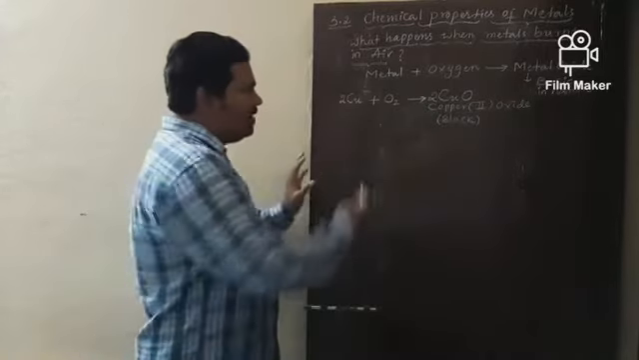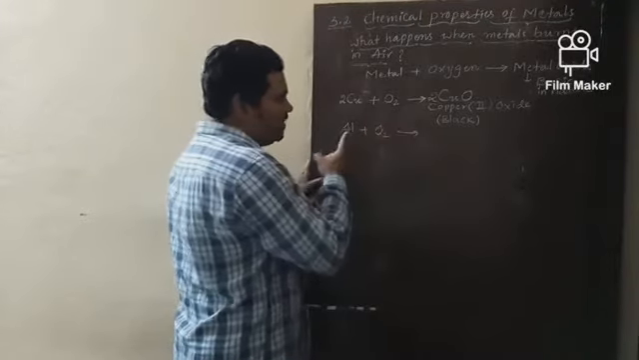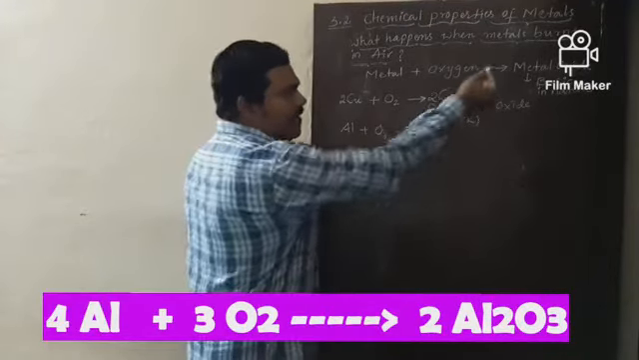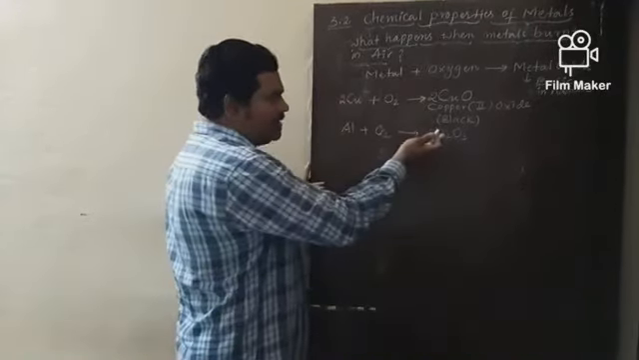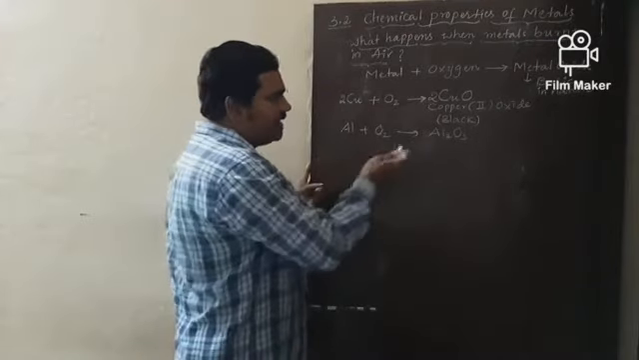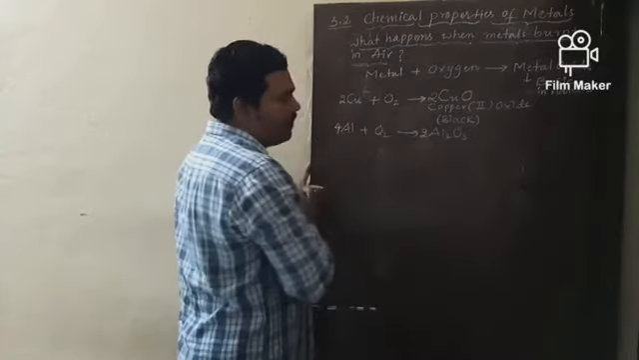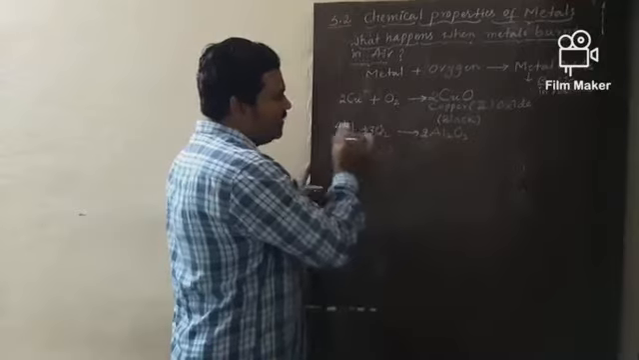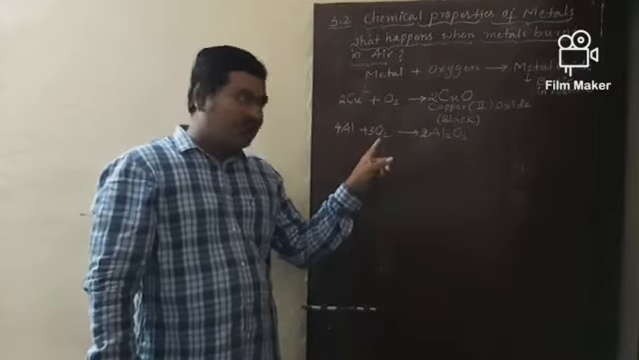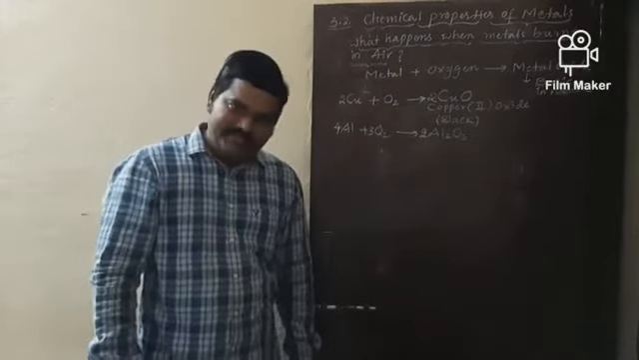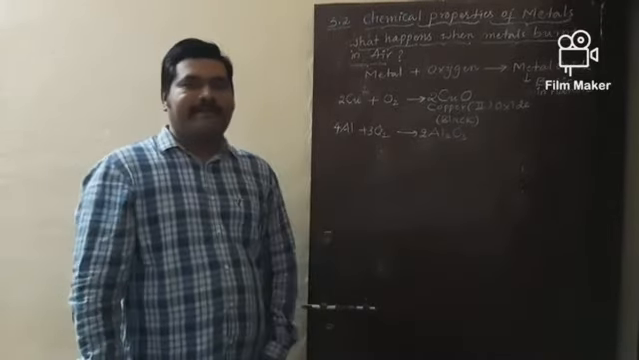Okay. Now let us take aluminum. Al plus O2, because aluminum is also a metal. Metal plus oxygen gives the corresponding metal oxide. What is the formula? Al2O3. But this is also unbalanced. Try to balance it. Suppose you take 4 aluminum here, then put 2 here. 2 into 3, 6 oxygens, so 3 O2. So aluminum metal combines with oxygen, or burns in the presence of oxygen, to produce aluminum oxide. So this is about metal plus oxygen gives rise to metal oxide.